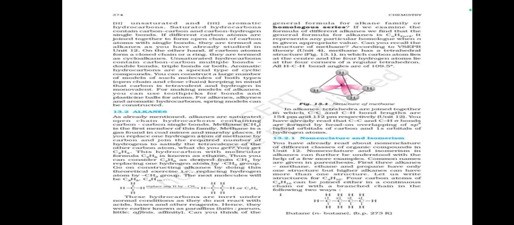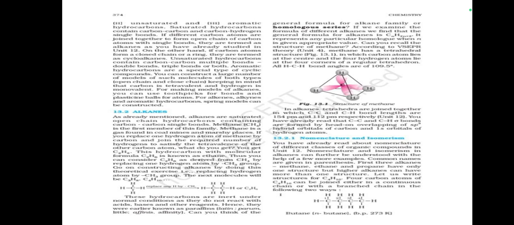These hydrocarbons are inert under normal conditions as they do not react with acids, bases, and other reagents. Hence, they were earlier known as paraffins, from Latin parum, little, affinis, affinity.